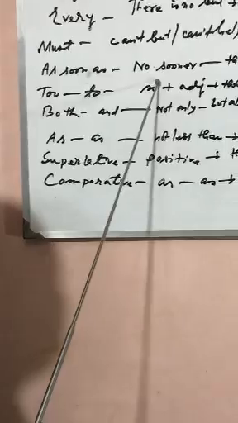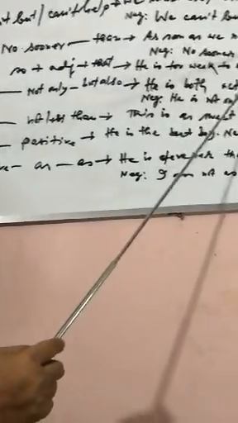If the affirmative sentence is with as soon as, then the rule will be no sooner than. Suppose, as soon as we reached school, the bell rang. The negative will be: No sooner had we reached school than the bell rang. If we see the affirmative sentence with too and to, then this rule will be used: so plus adjective plus that. Suppose, he is too weak to walk. The negative will be: He is so weak that he can't walk.